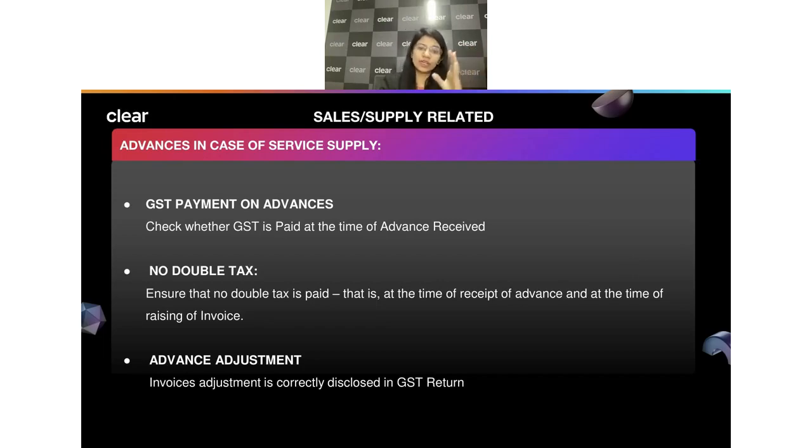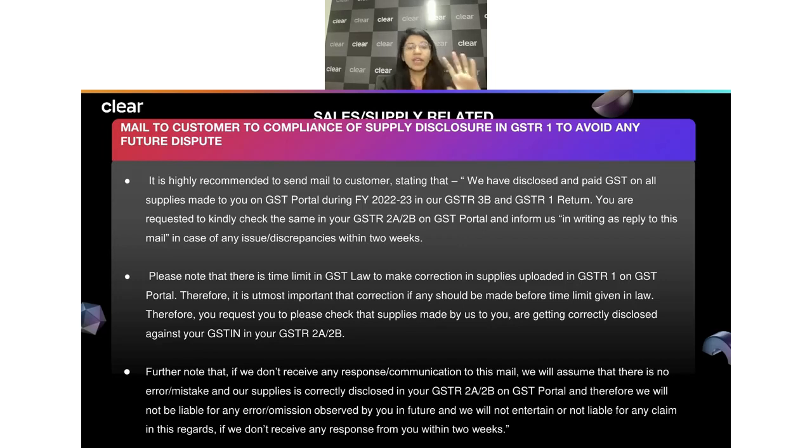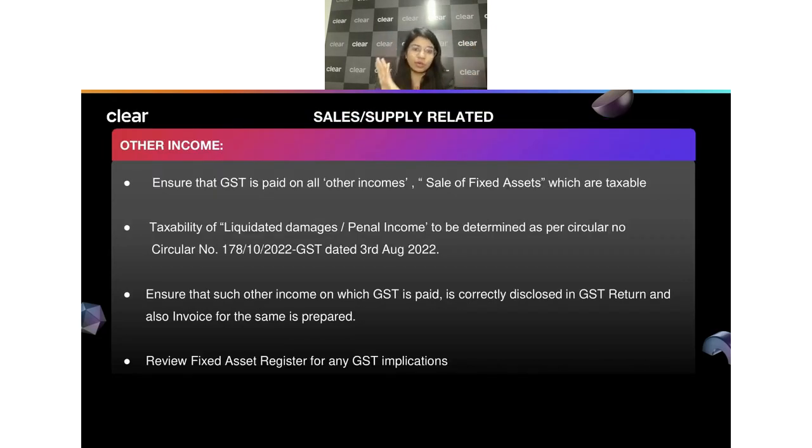If you have already issued the invoices, again the advances, whether you have done the proper advance adjustment entry or not. If you have already filed GSTR-3B properly, everything was done. It's always good that you also mail to the customer just to get the confirmation that everything would be reported or reflected in your 2B, and just make sure that you are able to claim the proper ITC.